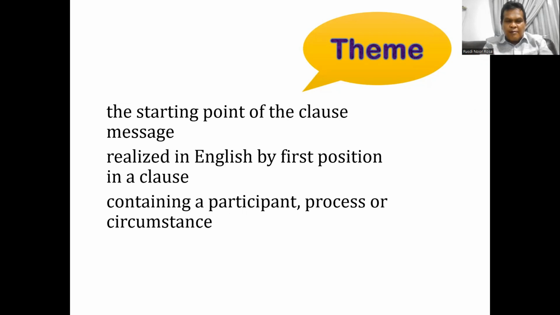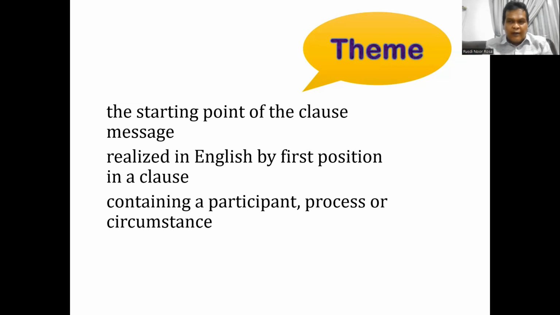Next, theme contains a participant, process, or circumstance. Participant, process, and circumstance are transitivity elements. Is it possible to have other elements besides transitivity elements?